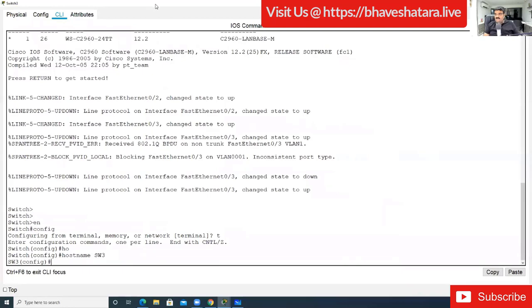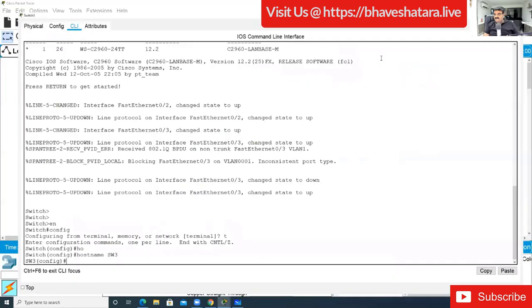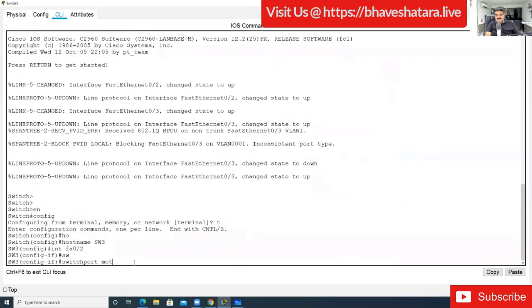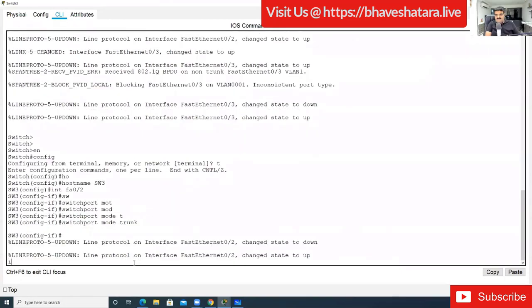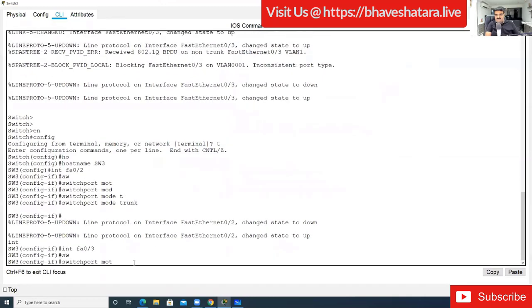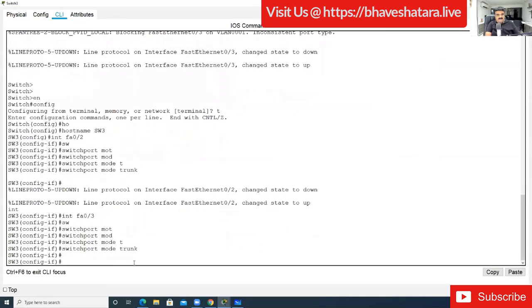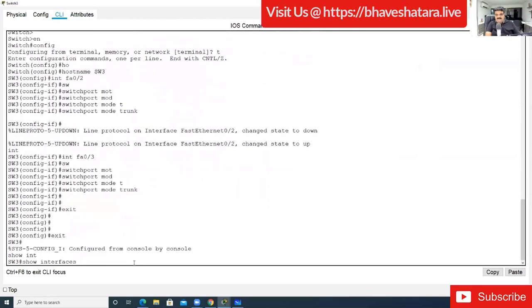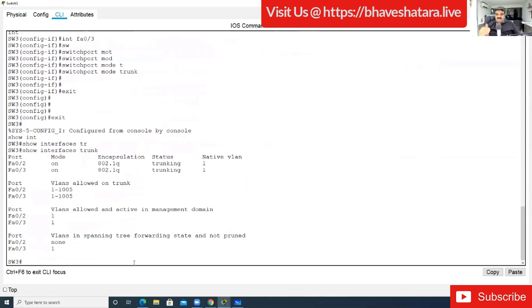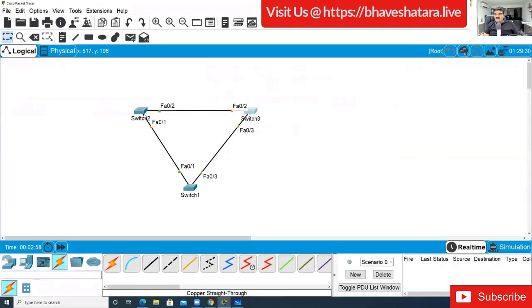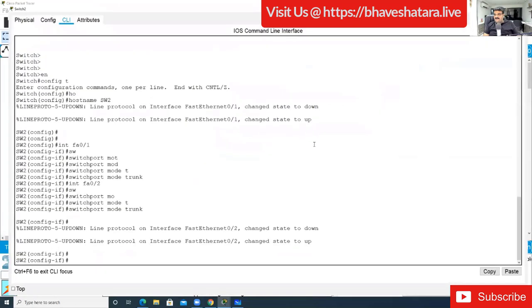I have to verify the ports again, 2 and 3. Interface FastEthernet 0/2, switchport mode trunk, and interface FastEthernet 0/3, switchport mode trunk. Show interface trunk. We have 2 and 3 trunk here, 2 and 3 trunk there, and here 2 and 1 trunk.